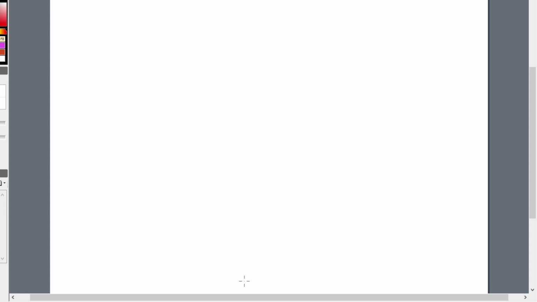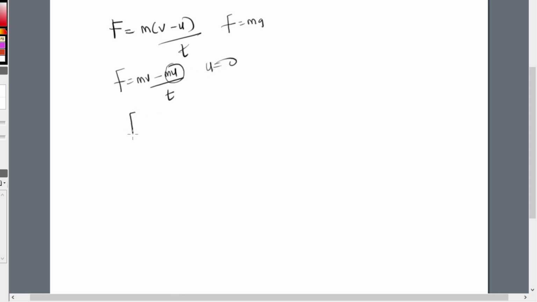We already said that our force is equal to m times (v minus u) over t. And you notice all of this is just as if I'm saying F is equal to ma. So I can write this also as F is equal to mv minus mu, divided by t. In this case, they said the body was starting at rest. So this part will have to go because u is equal to 0. So what will be left? We're going to have F is equal to mv divided by the time.